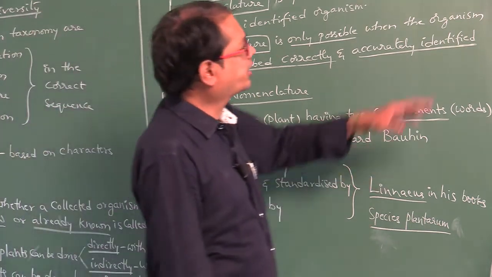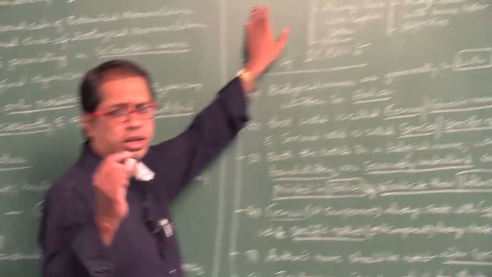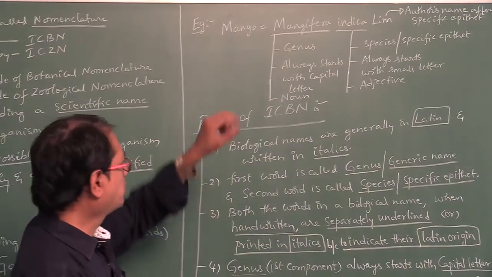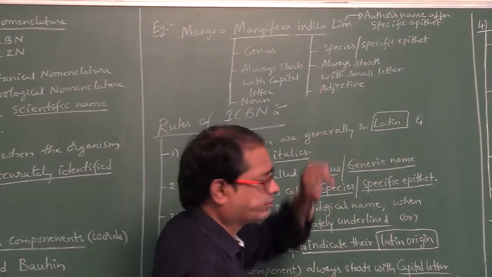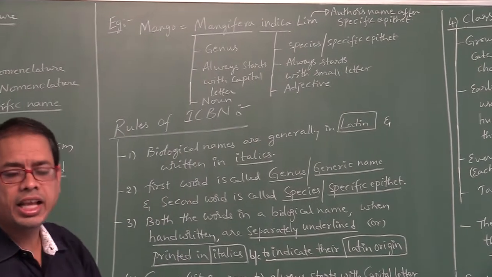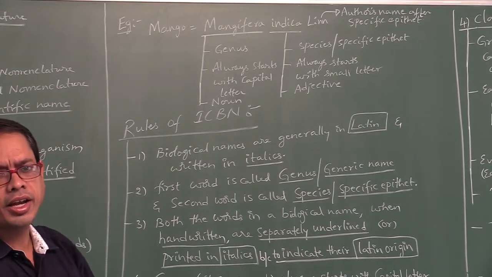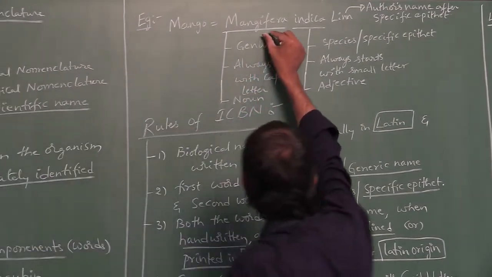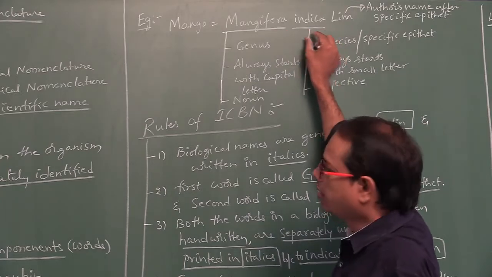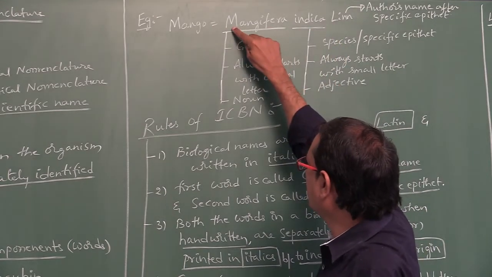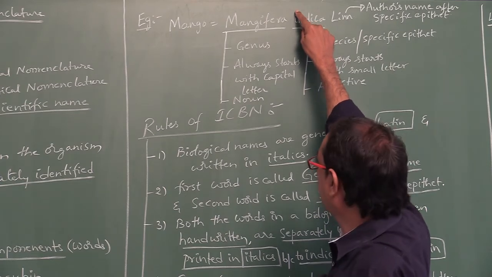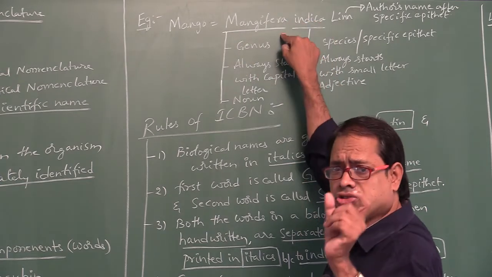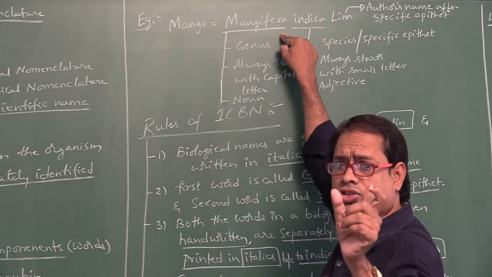Next, in the coding, one example: mango, whose scientific name is Mangifera indica. Here this is one component, and this is another component. The first component starts with a capital letter, and the second starts with a small letter. The first word is called the genus name, also called the generic name.